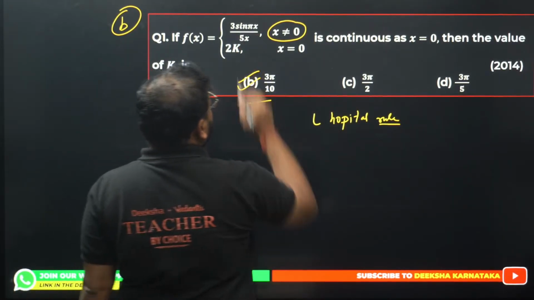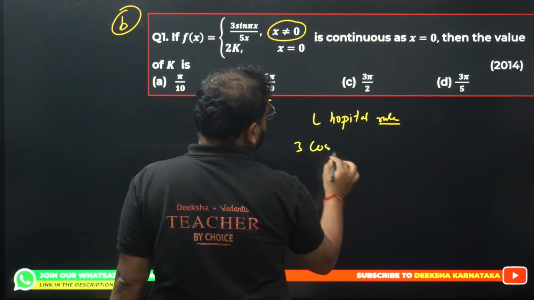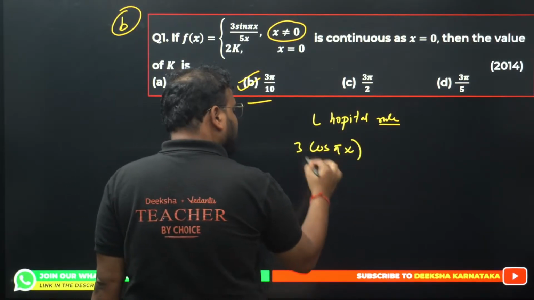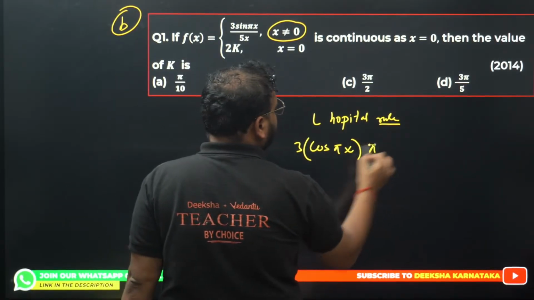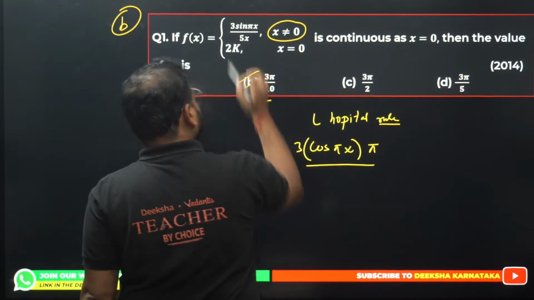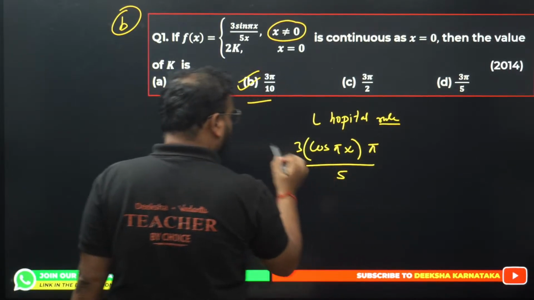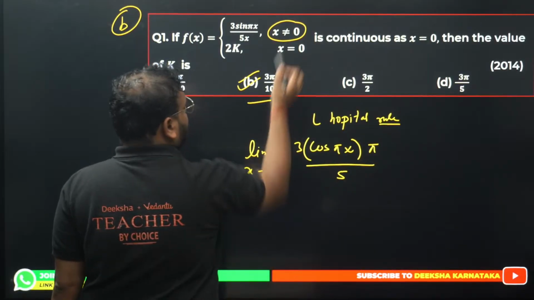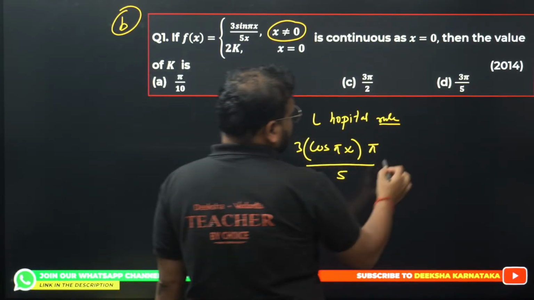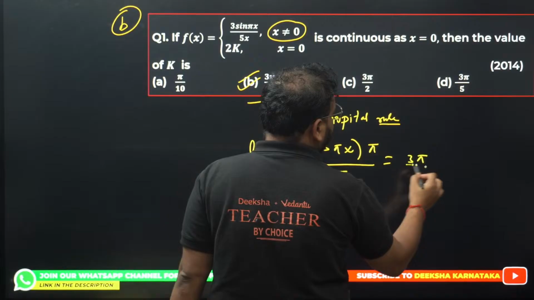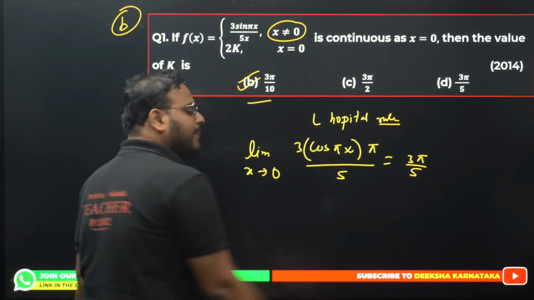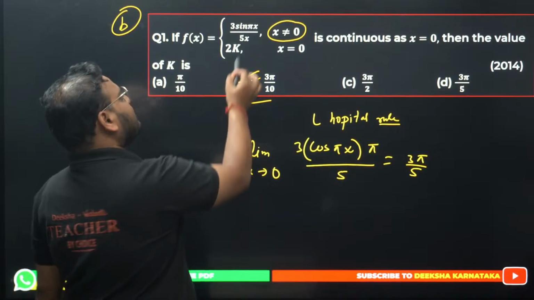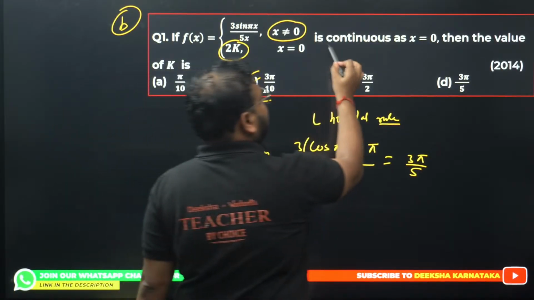If you differentiate this, you're gonna get what? 3 cos πx. Is it enough? No. You have to differentiate πx also with the chain rule. You'll get π divided by the derivative of 5x, which will become 5, and this is all done. I hope you all know it is under the limit x tends to the point 0. If you use that now, you'll get this as 3π by 5, because cos π into 0, cos 0 is 1, right? So the answer is 3π by 5, and that is equal to the value of the function because it's given as continuous.